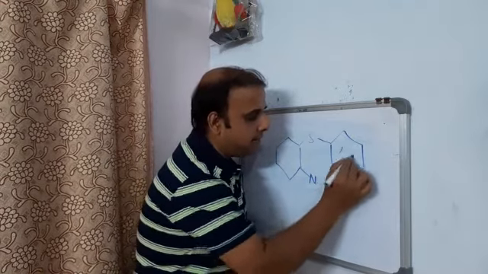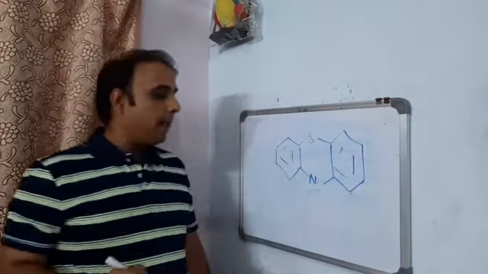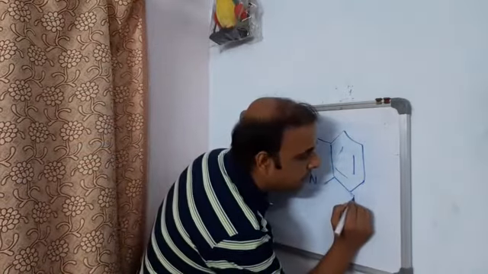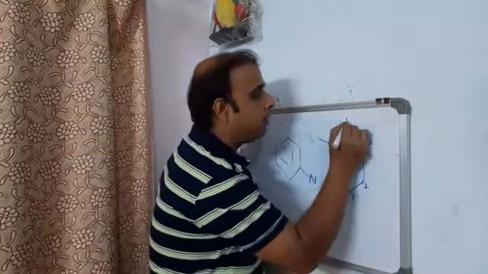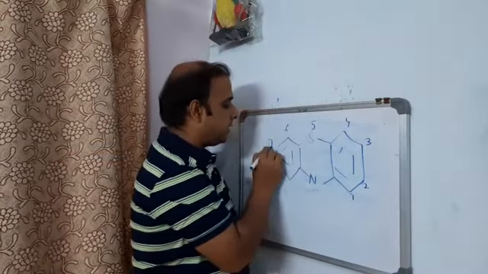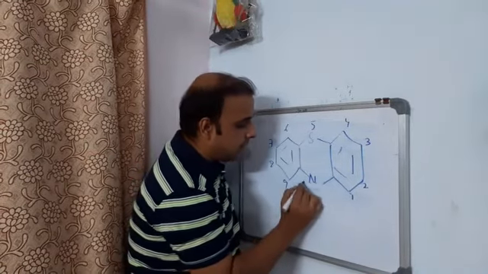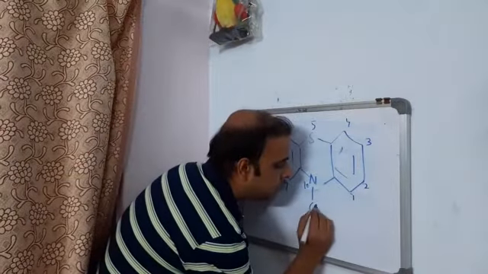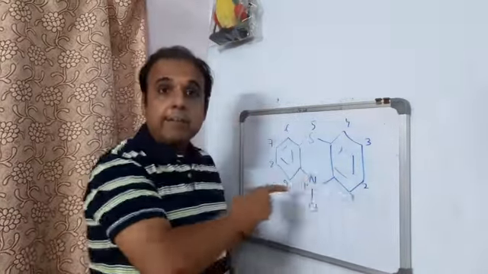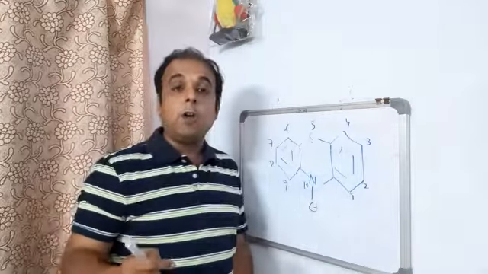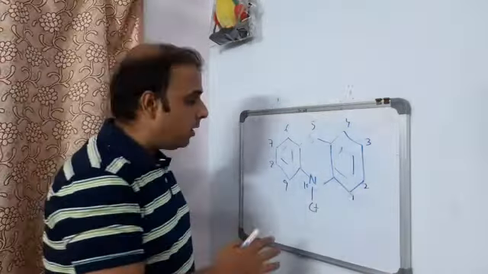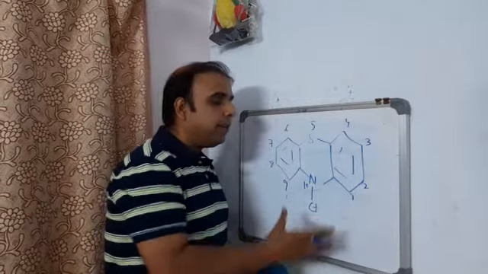So this is the basic structure of phenothiazine, right? Now if we start numbering, this is 1, this is 2, 3, 4, 5, 6, 7, 8, 9 and 10. The 10th is nitrogen, right? Now this is the moiety I was talking about. This is the moiety which was invented long back, in the 1880s, right? And later on, they modified, they derivatized phenothiazine.